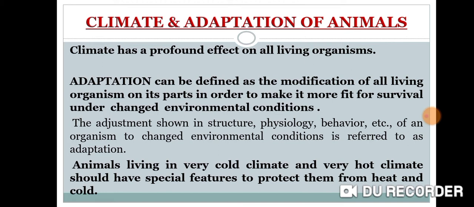So, adaptation can be defined as the modification of a living organism or its parts in order to make it more fit for survival under changed environmental conditions. The adjustment shown in structure, physiology, behavior, etc. of an organism to changed environmental conditions is known as adaptation.